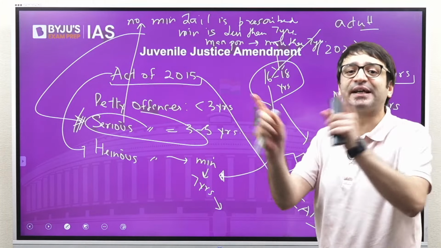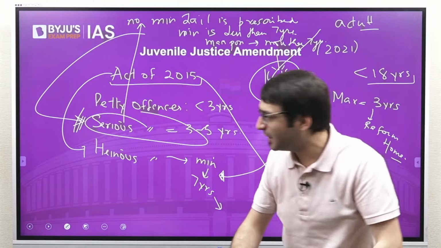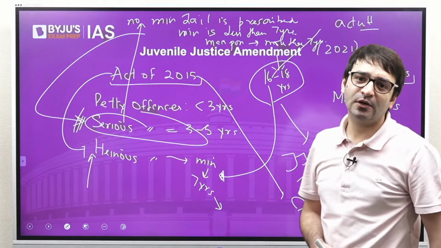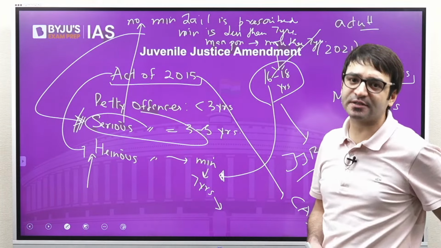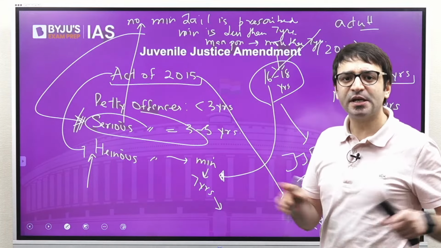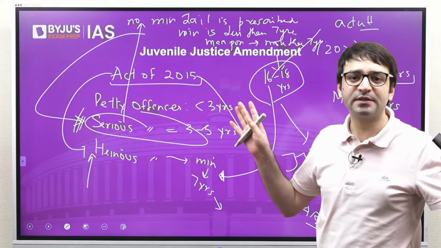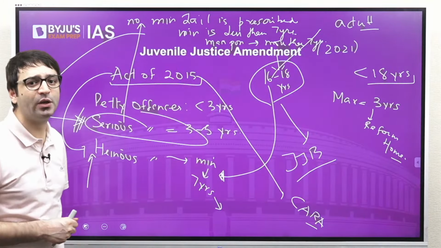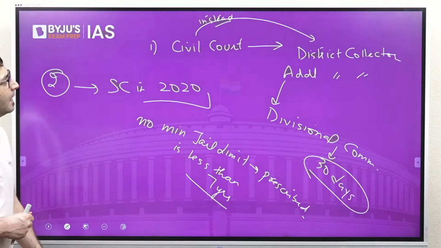Because juvenile can be tried as an adult only if the juvenile is accused of committing a heinous offense, for which the minimum punishment is 7 years or more. If the minimum punishment is less than 7 years, it is not a heinous offense. That is what this Juvenile Justice Amendment 2021 is all about.